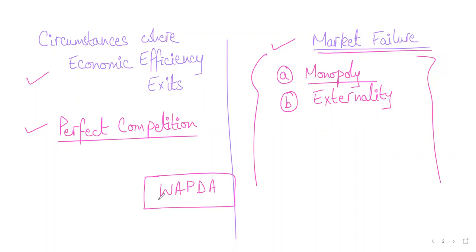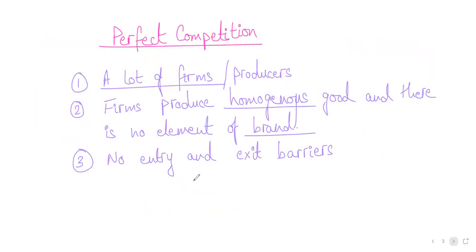Students, are you getting me? Are you following me? So these are the scenarios where economic efficiency doesn't exist, but we'll talk about this later, so we're not going into that detail for now. Okay. Now, what is perfect competition?